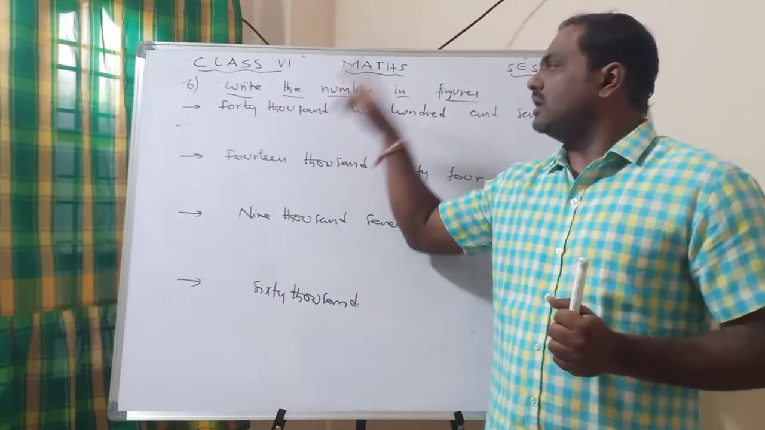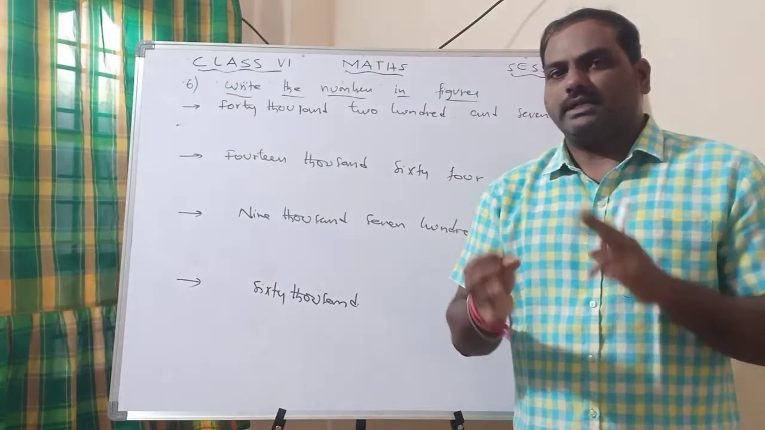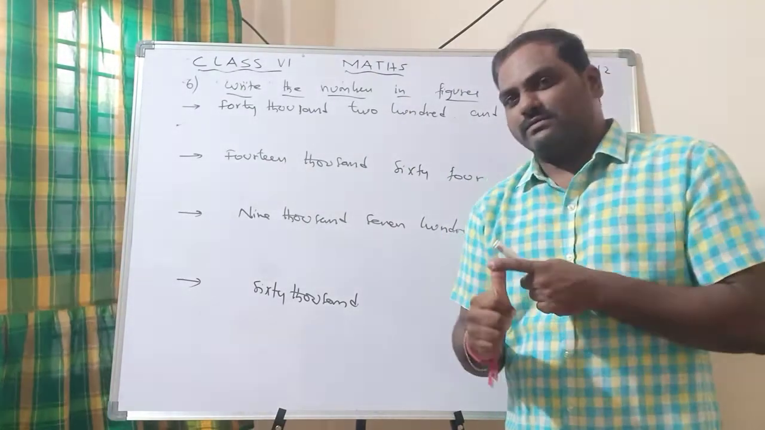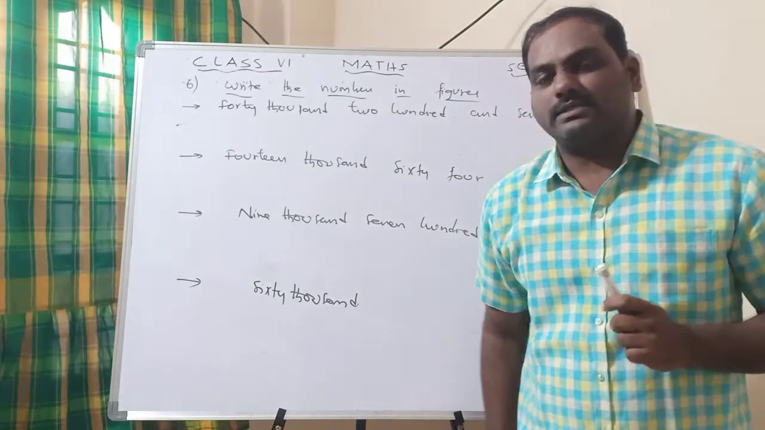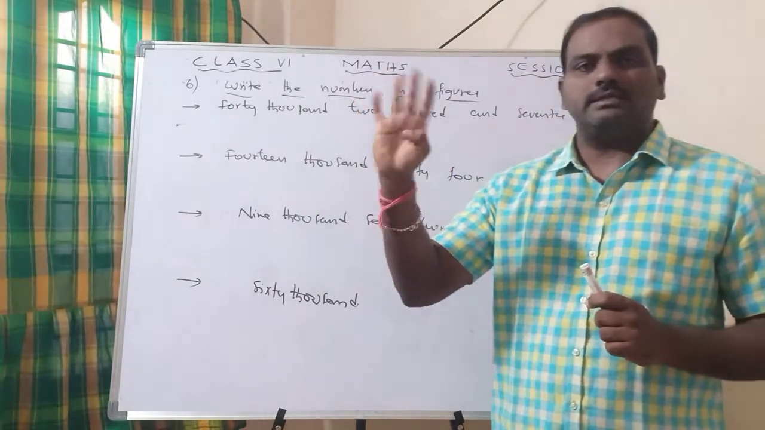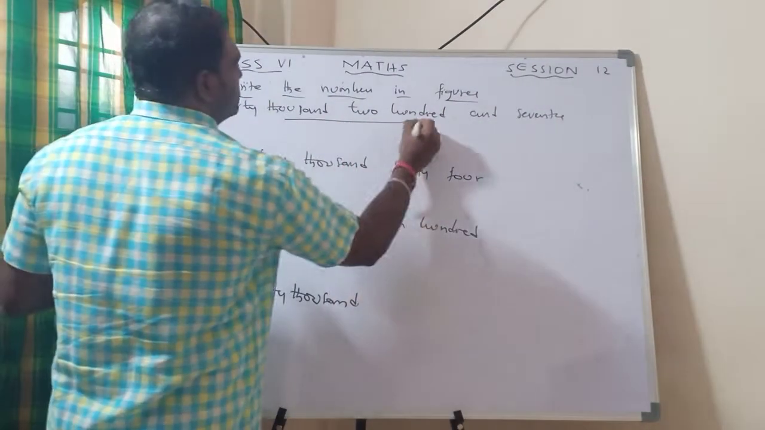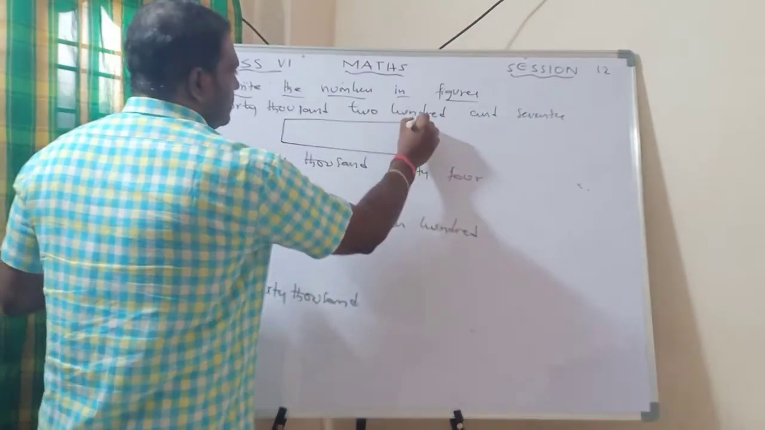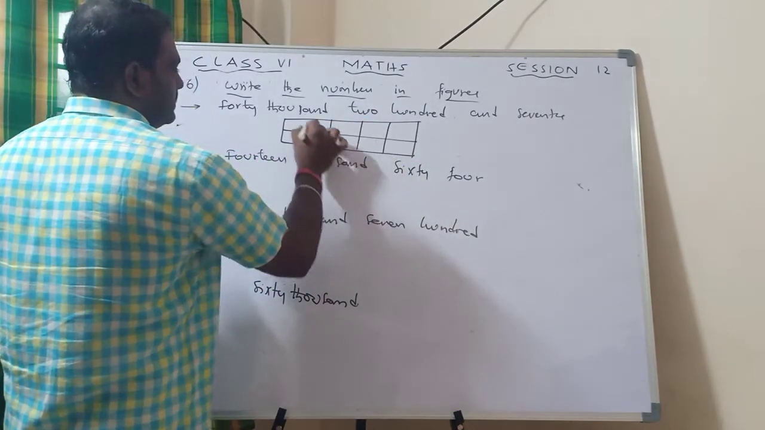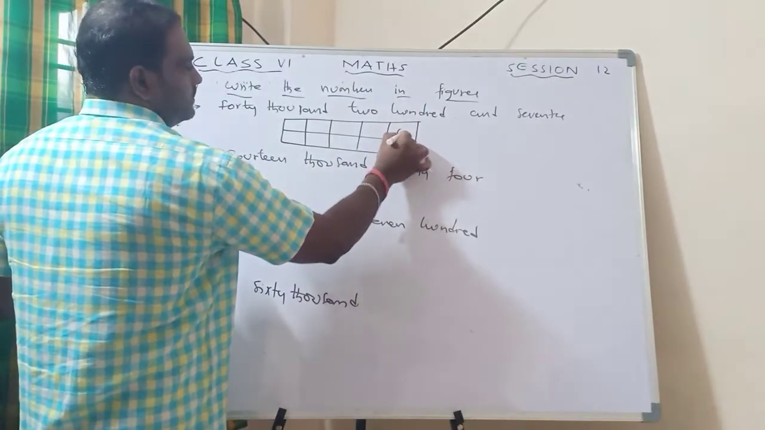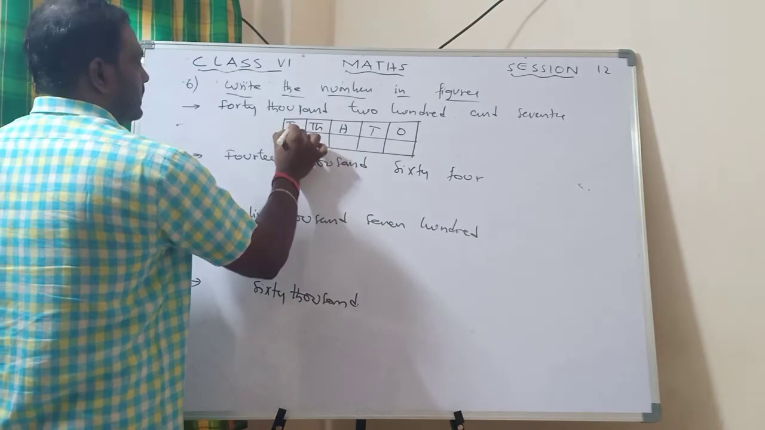First you have to read what is the highest. So 40,000. 40 means ones, tens, hundreds, thousands, 10,000s. So what is the highest here? 10,000. So how many boxes will be there? Ones, tens, hundreds, thousands, 10,000. So we should write 5 boxes and make it into 5 parts. So it is ones, tens, hundreds, thousands and 10,000.